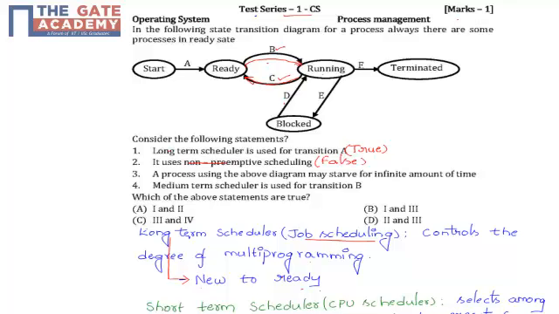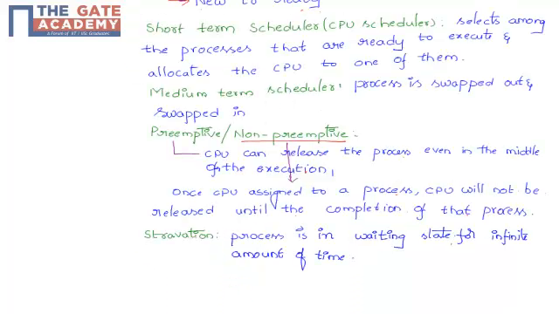Third statement. A process using the above diagram may stop for infinite amount of time. What is meant by starvation? That is nothing but process is in waiting state for infinite amount of time. Example for this starvation is short-term scheduling, because in this scheduling algorithm, the process which has longest execution time will wait until the completion of all the processes.